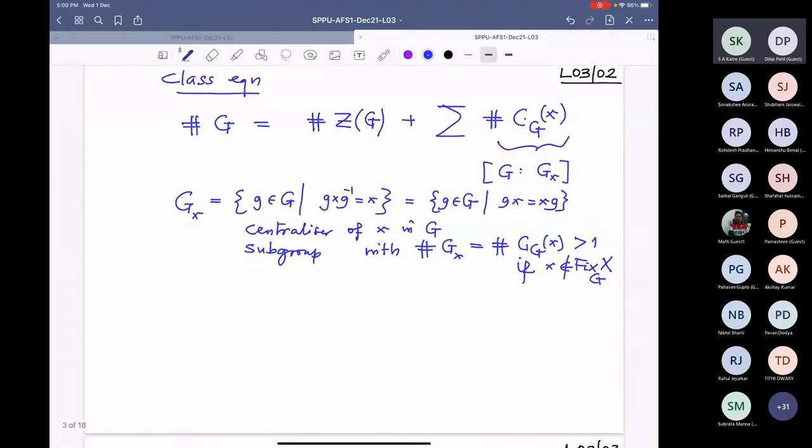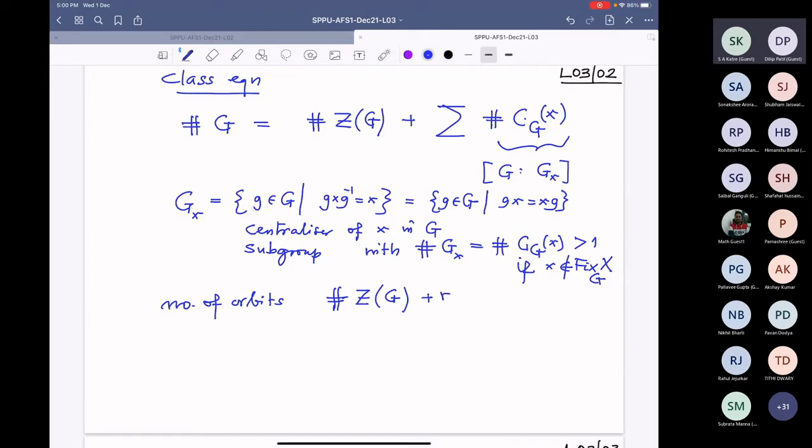That is what we have got. Is that okay? So how many different orbits are there? Precisely, the number of orbits is equal to the cardinality of this center plus as many as the conjugacy classes which have more than one element. So let us call that number r.